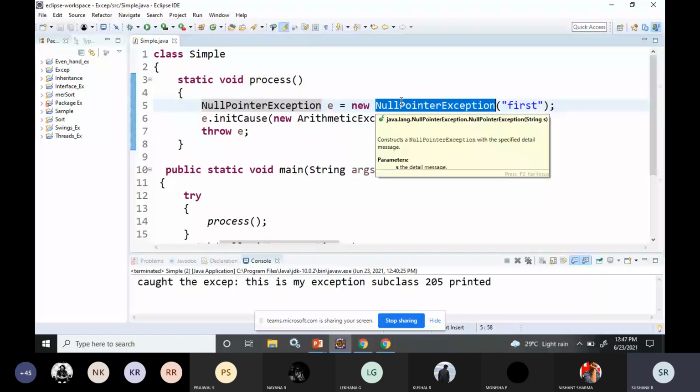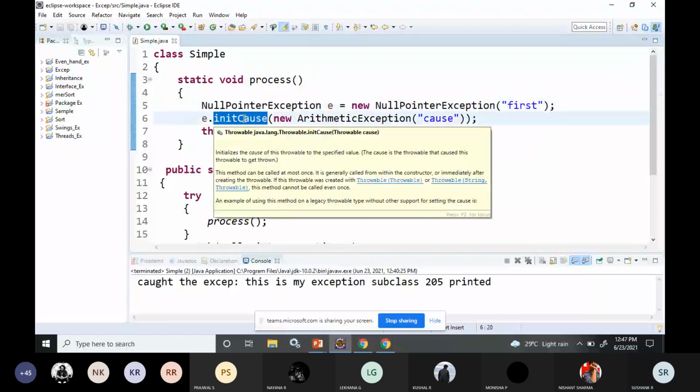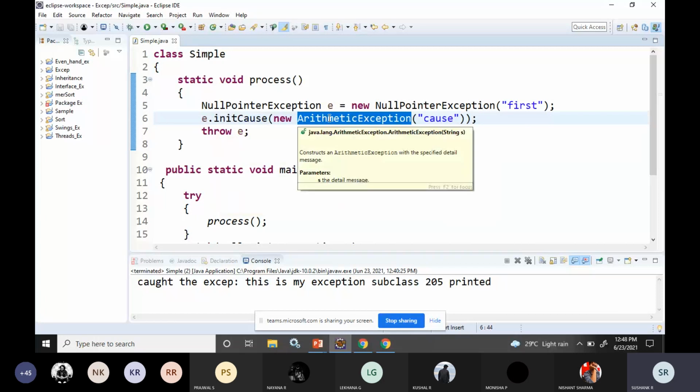So for this we are adding a cause exception. So what is the cause for that? We are adding the arithmetic exception as the cause for this.